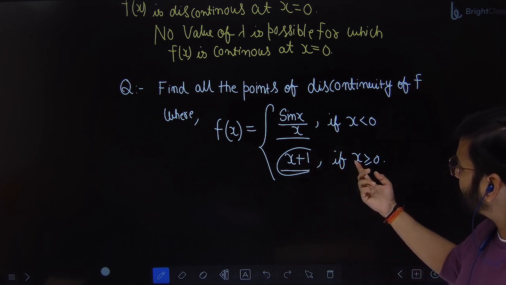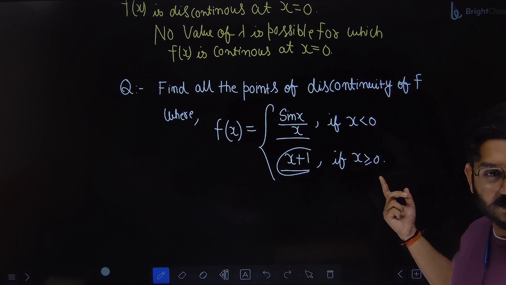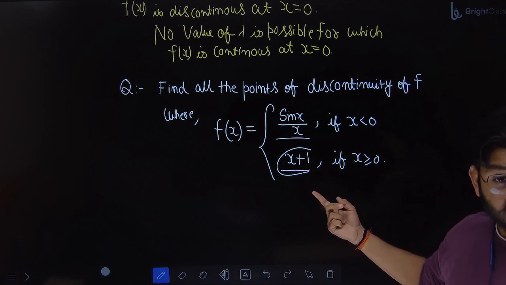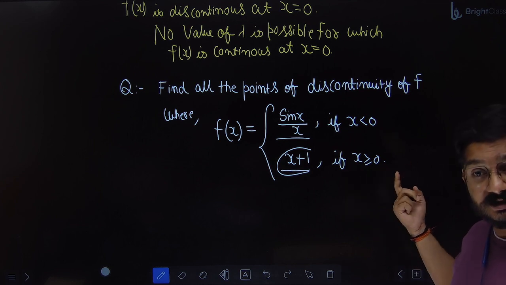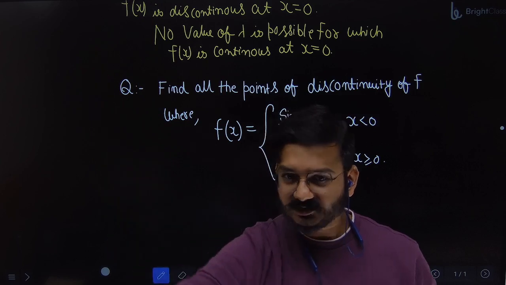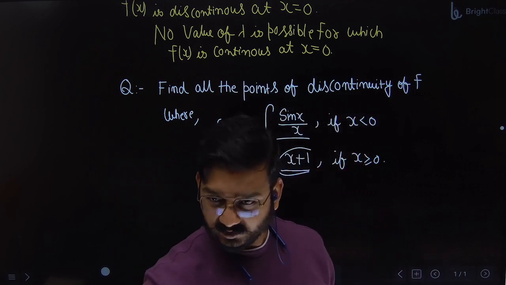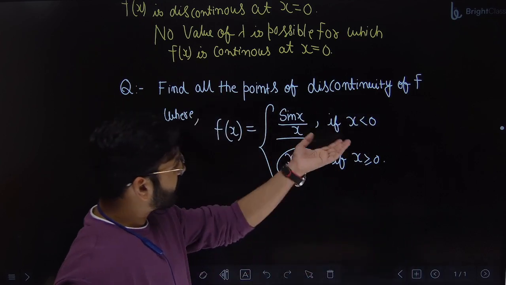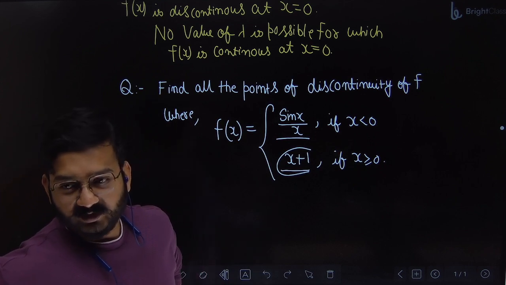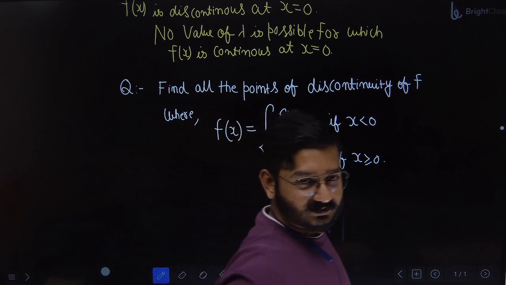So for all values of x greater than 0, it will be continuous because it is a straight line. When you draw a straight line, it's smooth. There is no gap. Correct? That is for positive values. Now what about negative values? Will it still be continuous?